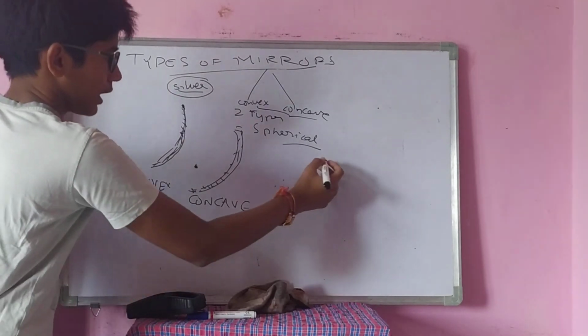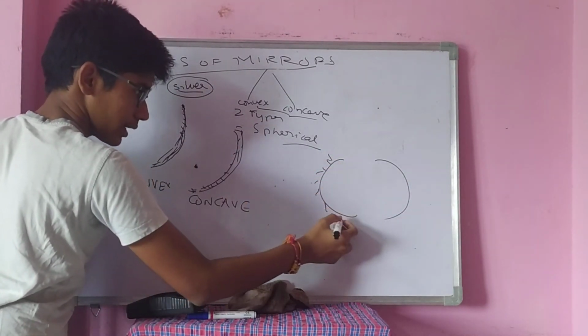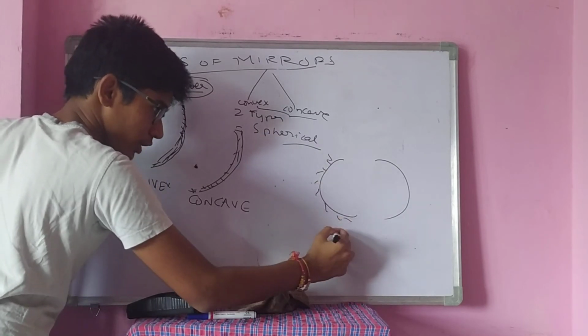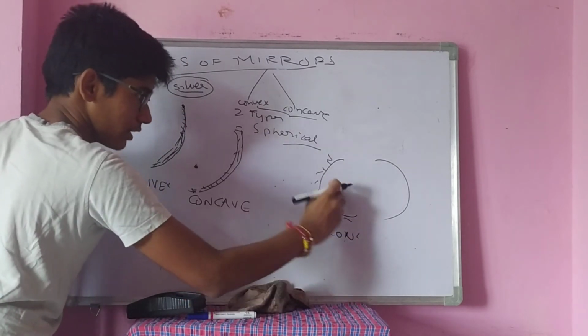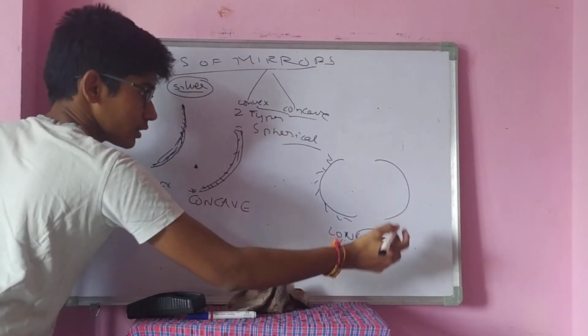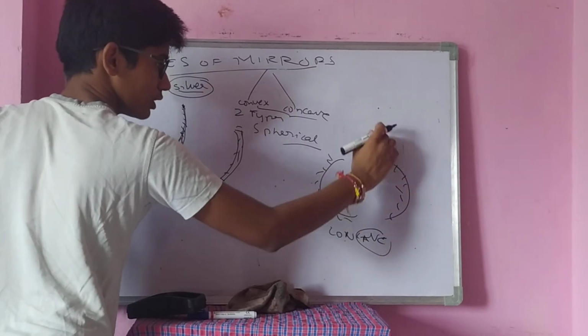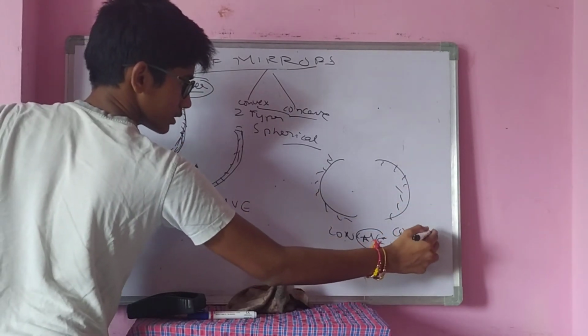I am simply taking like this. This side I am silvering. Inside is open means concave. It is a cave. I am using this cave for reflection, right? Convex, in the sense this is open for reflection. So this is called convex.